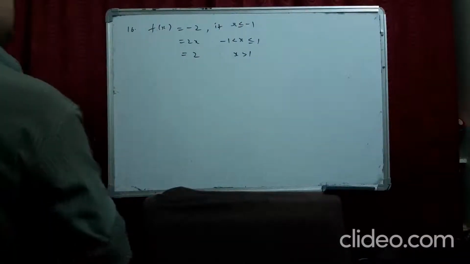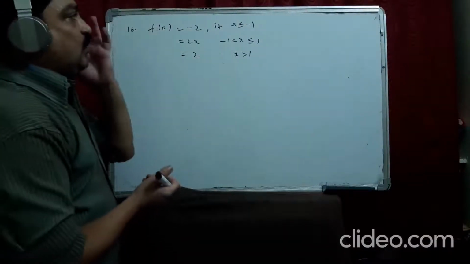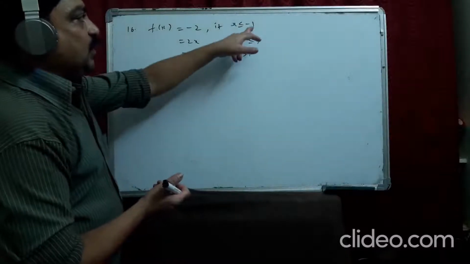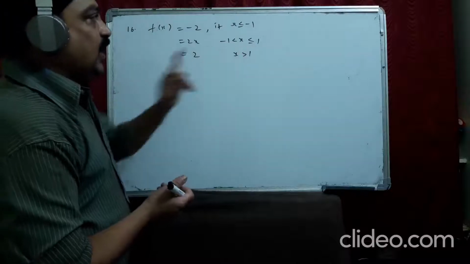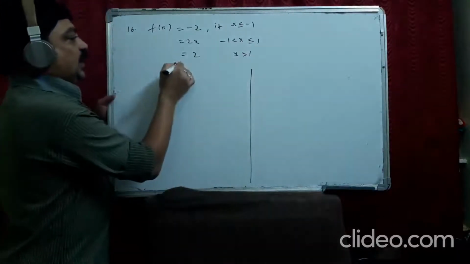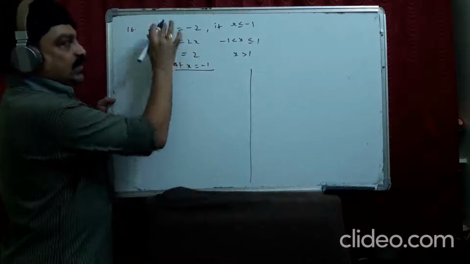See, the 16th question is like this. So, what are the breaking points? At what points can you check? Minus 1, because before minus 1 and after minus 1 functions are there, and also 1, before 1 and after 1. So, at x equal to minus 1, we write the functions again.